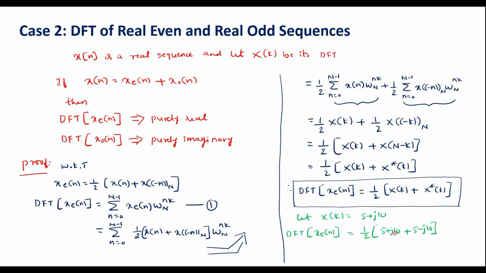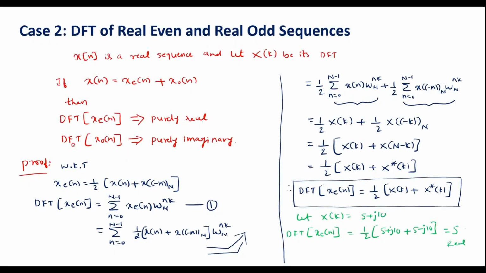Here j10 will get cancelled. 5 plus 5 is 10, 10 by 2 is equal to 5, which is real. Thus it is proved that DFT of even component is purely real.